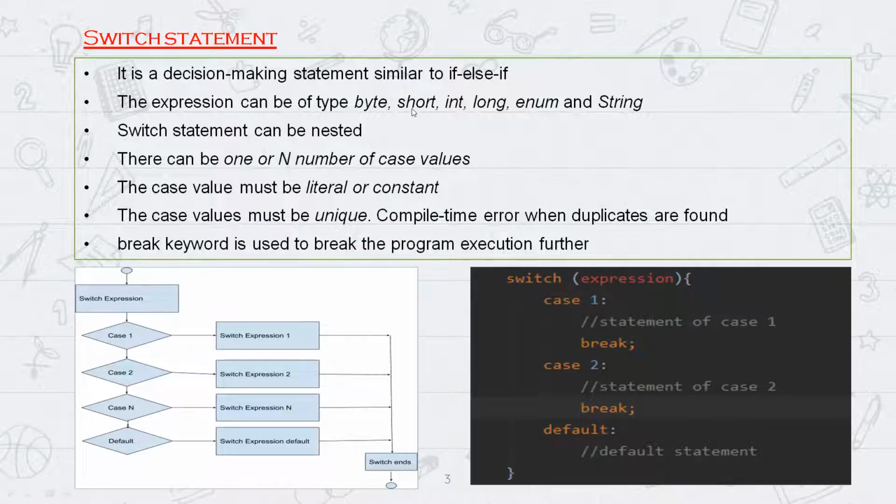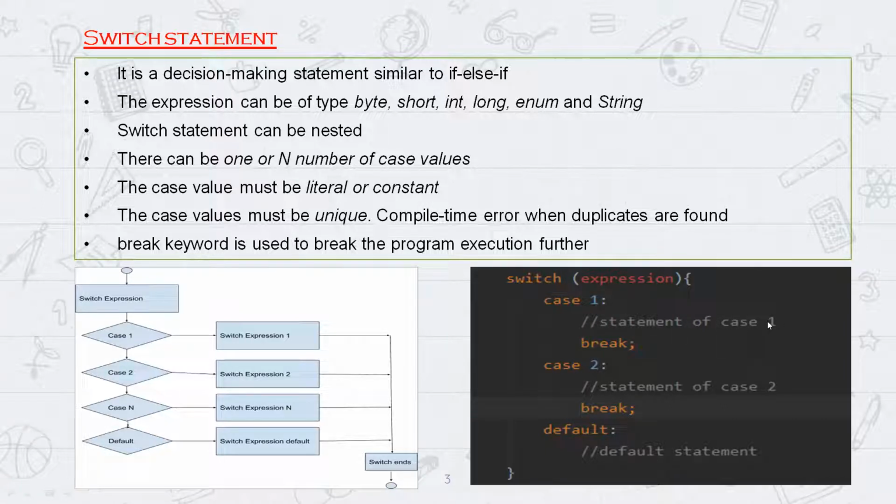It can be a byte, it can be a short, it can be int, it can be long. So we can represent it like this: case and then literal or constant followed by colon. After this colon, you have to give the implementation of when the expression matches this case, then this block of statements would be executed.